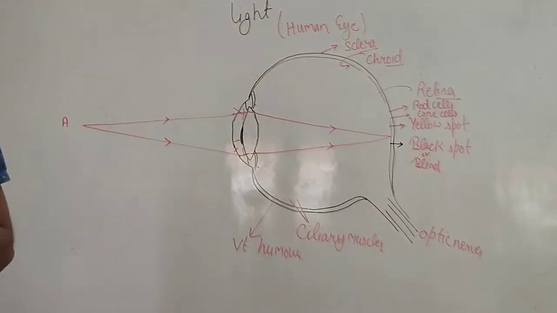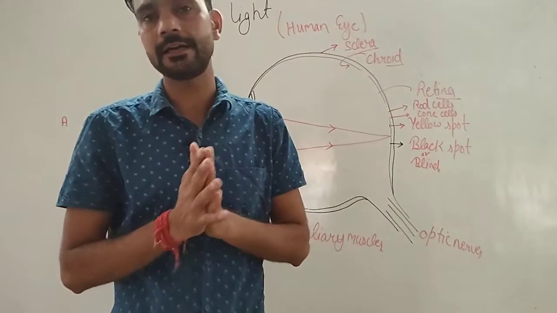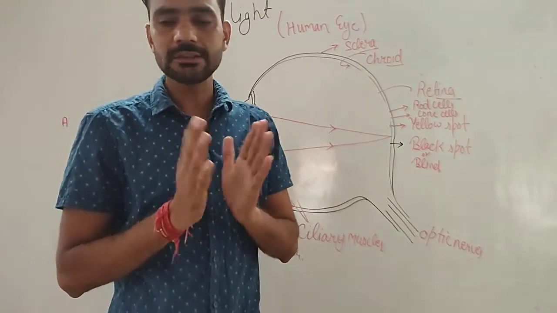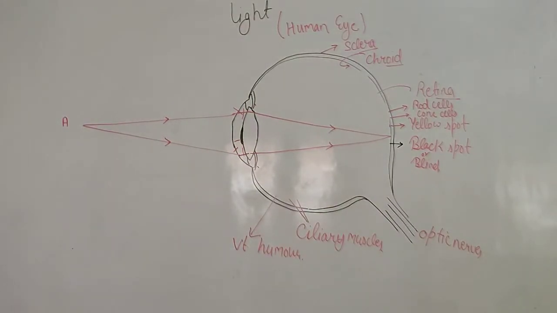Similarly, if an object is placed, with one eye we cannot tell the appropriate length or distance of that object, but with two eyes we can tell easily. So these are the advantages of having two eyes instead of one. Now we will discuss the defects.